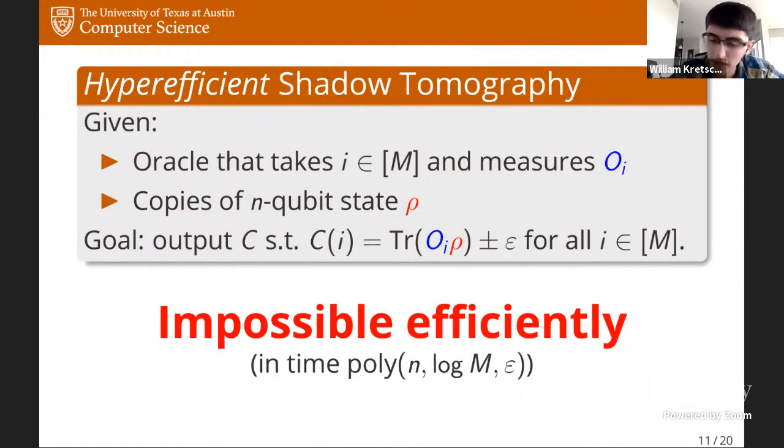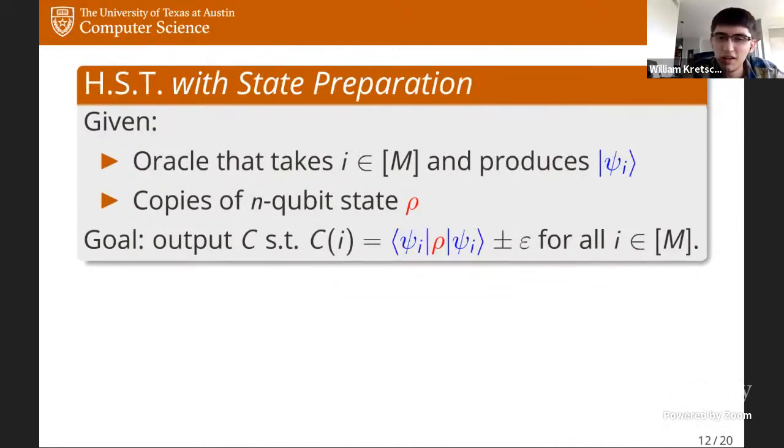So we could hope to relax this model even further, and that's what I'm going to consider next. Now let's consider a special case of this, where rather than being given general observables, all of the observables are just going to estimate fidelities with some pure state psi.